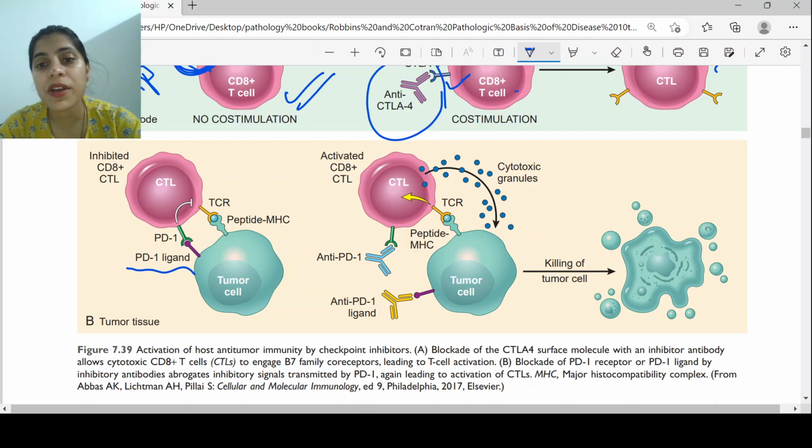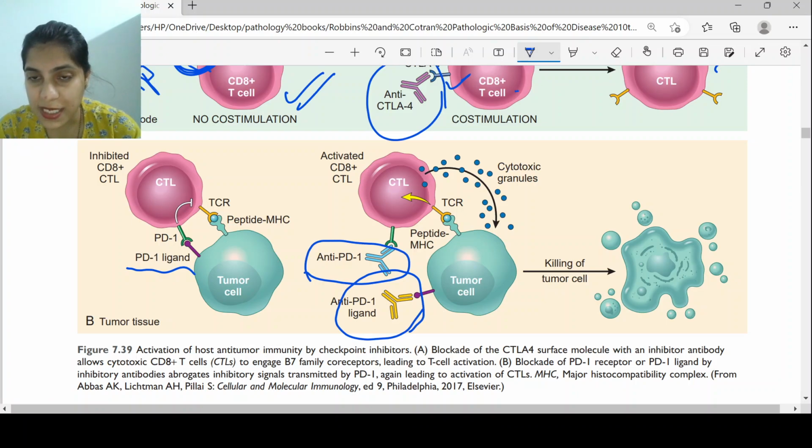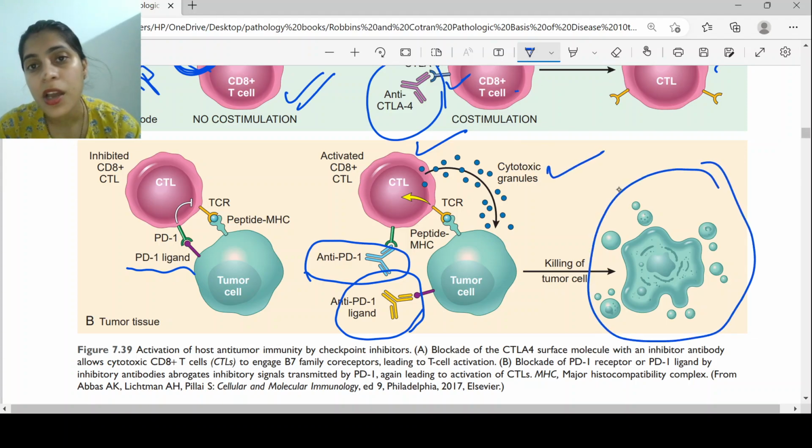But now what we are doing is using the antibodies anti-PD1 ligand and anti-PD1. This is preventing the tumor cells, which highly express PD1 ligand, from binding to the programmed death receptor and preventing the death of cytotoxic CD8 T cells, making them capable of causing the lysis of the tumor cells.